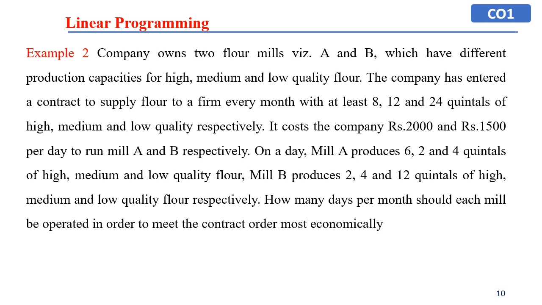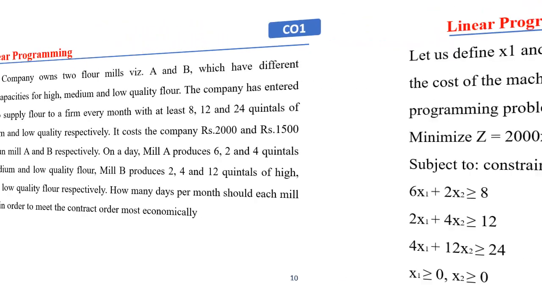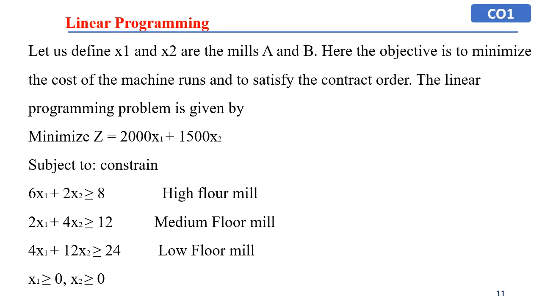So this is the problem where the company has two flour mills A and B and gets an order for supply of 8, 12 and 24 quintal quantities. So considering the cost and each machine's production capacity, we can formulate the problem. Let us define x1 and x2 as the days of mills A and B. Here the objective is to minimize the cost of the machine runs to satisfy the contract order. The linear programming model is given by minimize z is equal to 2000x1 plus 1500x2.